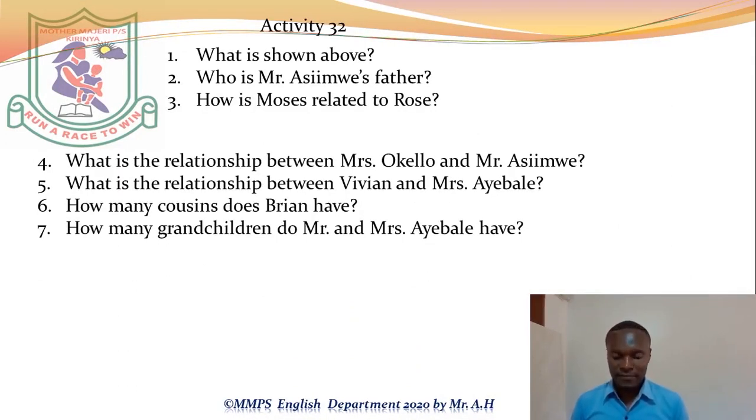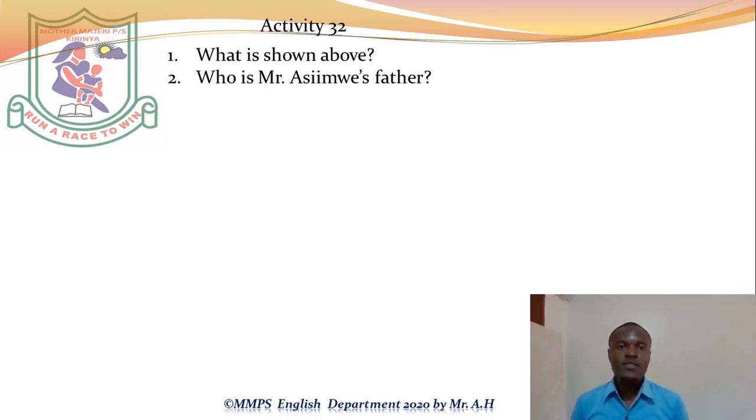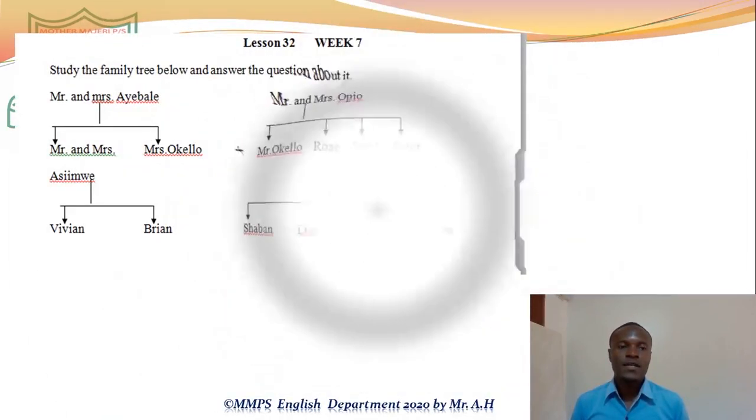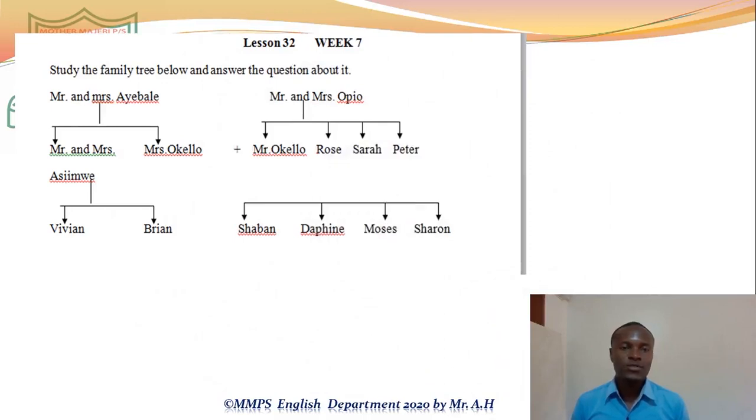Question 3. How is Moses related to Rose? If you can clearly look at the arrow I told you between Okello and Shaban, there should be an arrow moving down. So, how is Moses related to Rose? We can say Moses is the nephew of